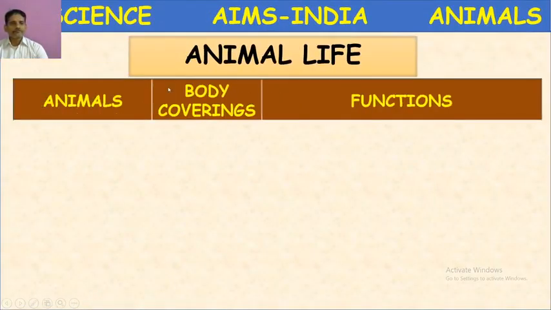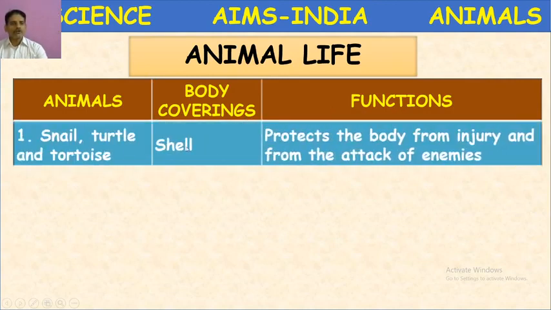Animal life. Here is a comparative chart. We are going to discuss animals, body coverings, and functions. We will take different examples of animals. Children, listen carefully. Snail, turtle and tortoise. There are different groups. Snail belongs to mollusca, an invertebrate. But turtle and tortoise, these two belong to